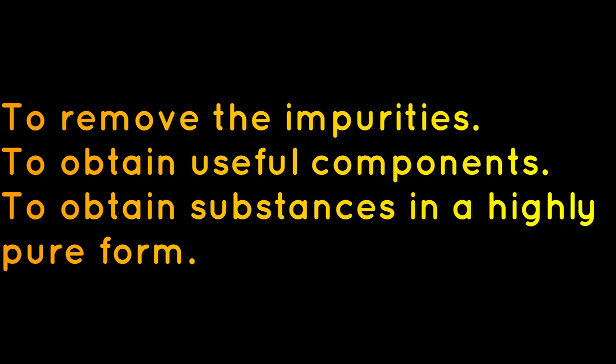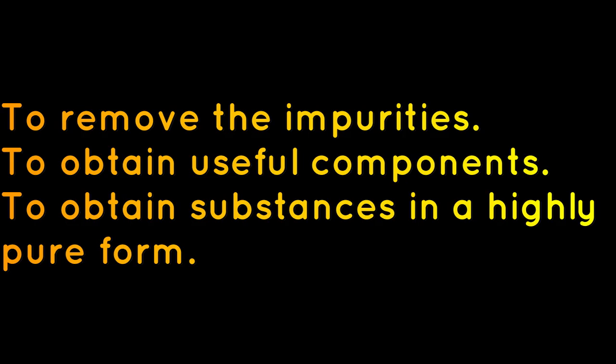Next, to obtain the useful components. What are useful components? For example, petrol. Petrol is a useful component. We do not get petrol in pure form. We get petrol in petroleum form only. So we have to refine the petroleum to get the petrol. So we have to purify the substance.